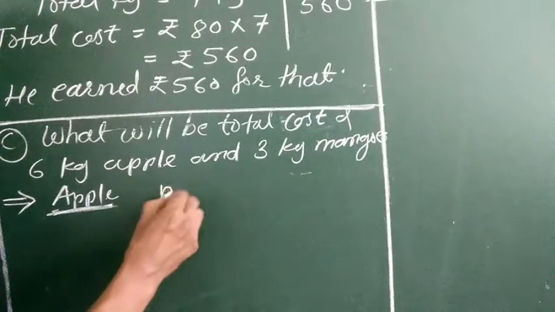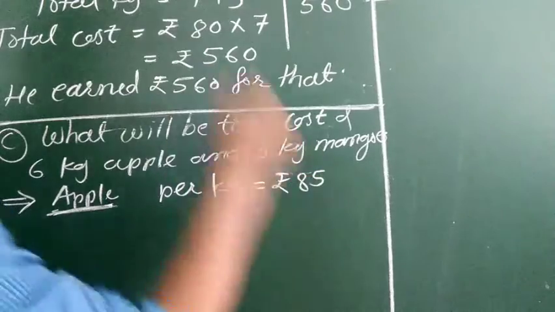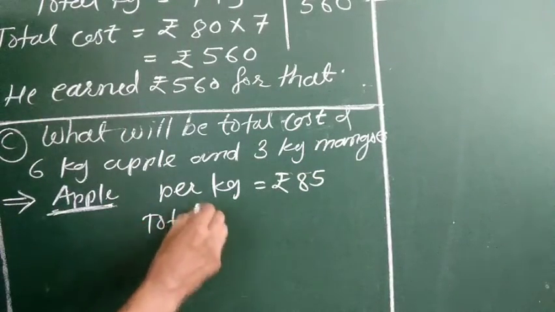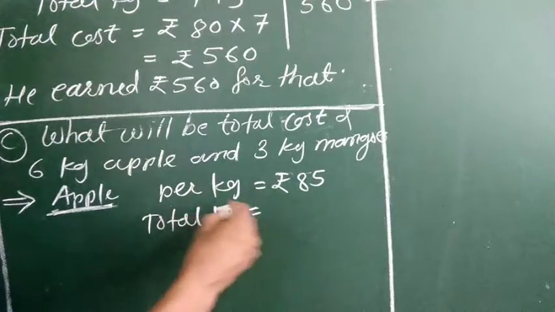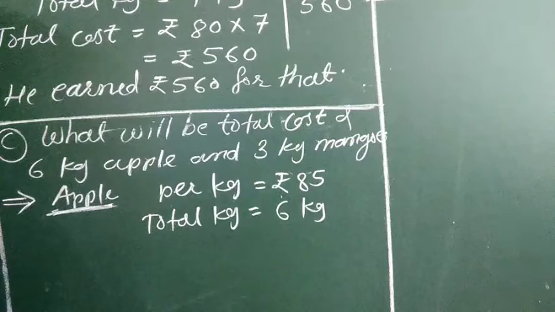So see, how much per kg is apple? It is rupees 85. Then how many total kg? Total kg is 6 kg.